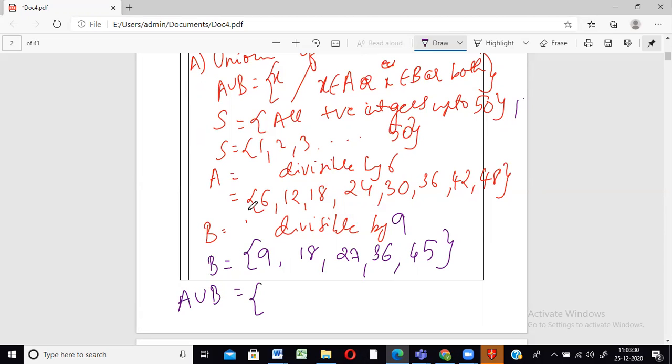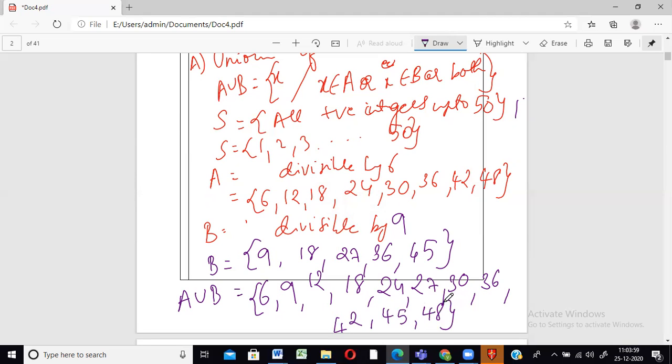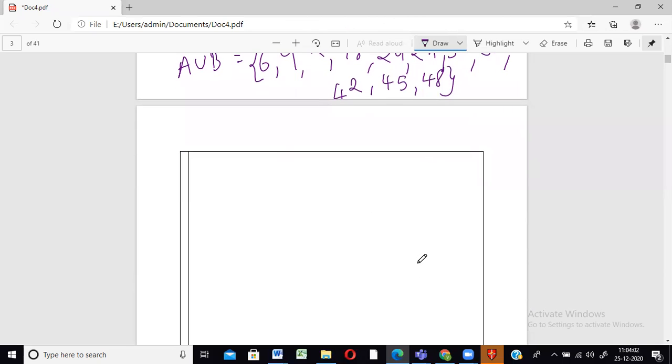We start with the smallest. Don't write A first and then B; start with the smallest and go in order. 6, then 9, 12, 18. You see, 18 is coming in both places, but that doesn't mean you write 18 twice. Write 18 only once. Then 24, 27, 30, 36, again coming in both places, but we write it once. 42, 45, 48. So that is the combination of both, writing it only once if it is repeating. That was about union. The next is exhaustive events.